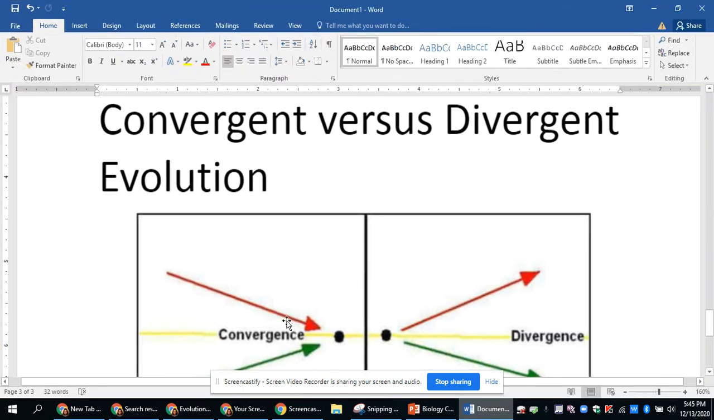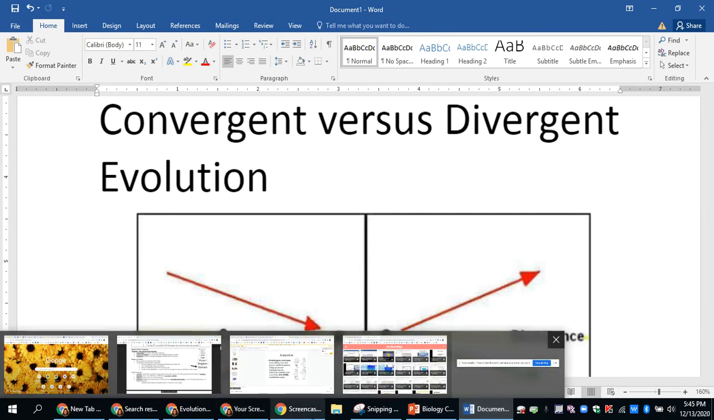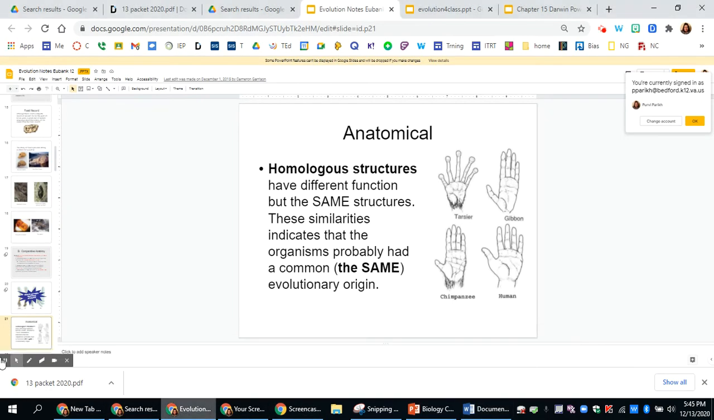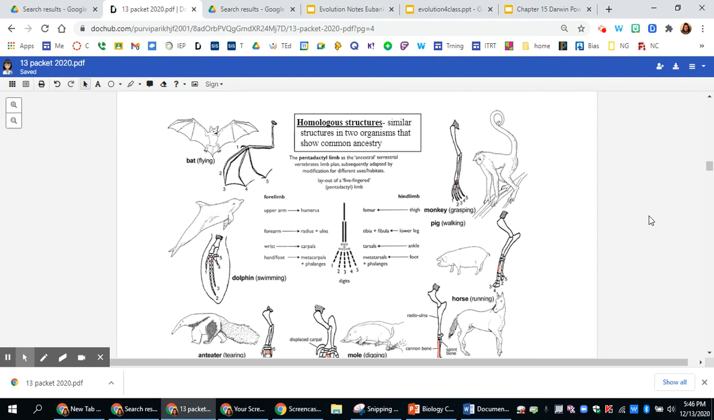So as things change, they can become more alike, called convergent evolution, or they can become more different, called divergent evolution. In convergent evolution, you see things like homologous structures, where there are things that once shared a common ancestor, but now, because of different environments, they look very different. So in divergence, they got more and more different over time.